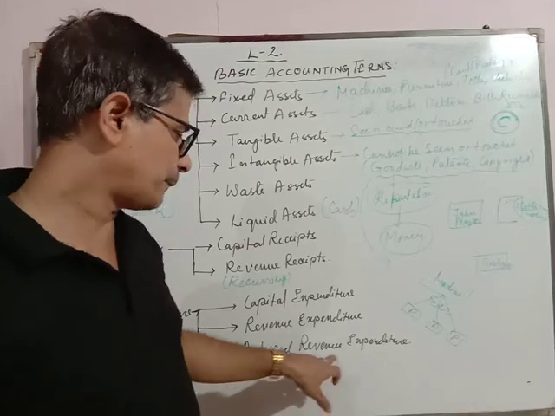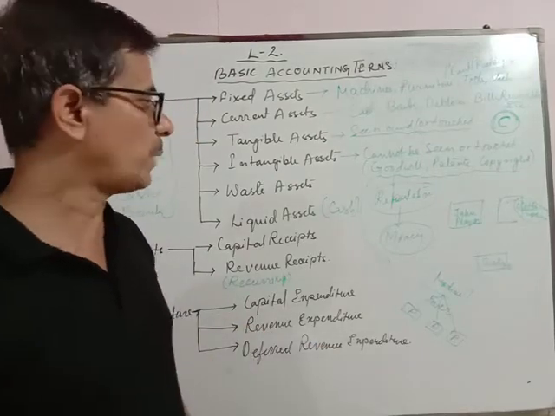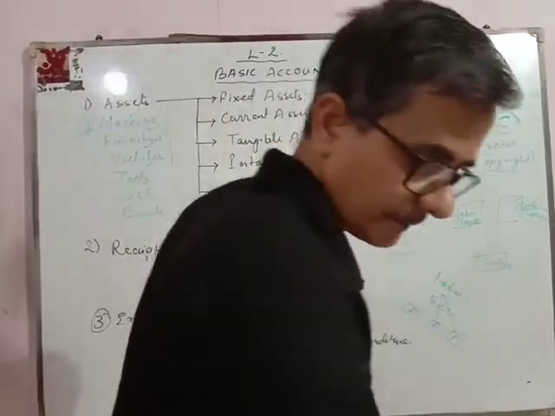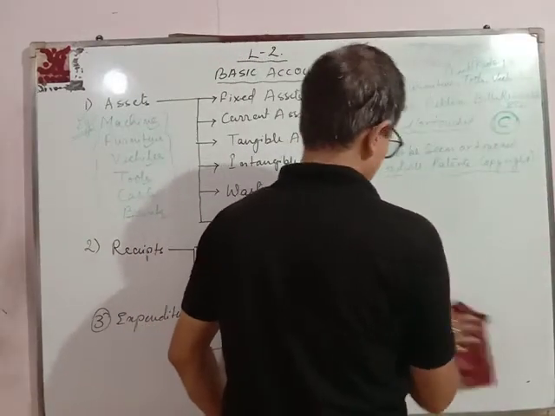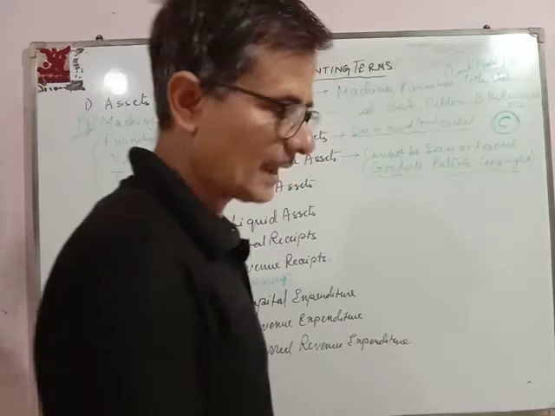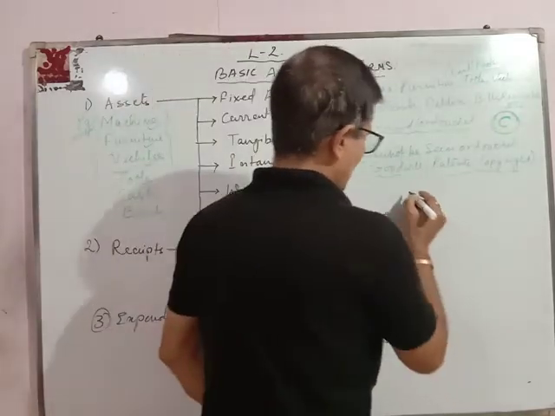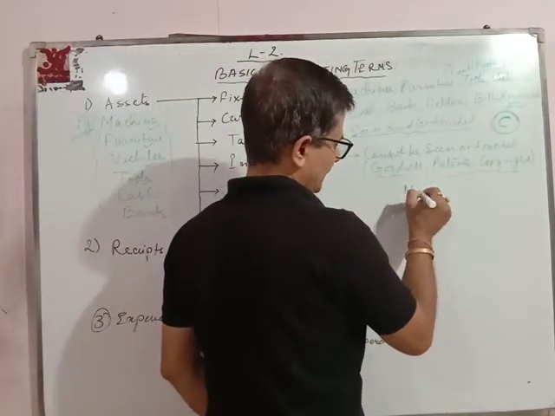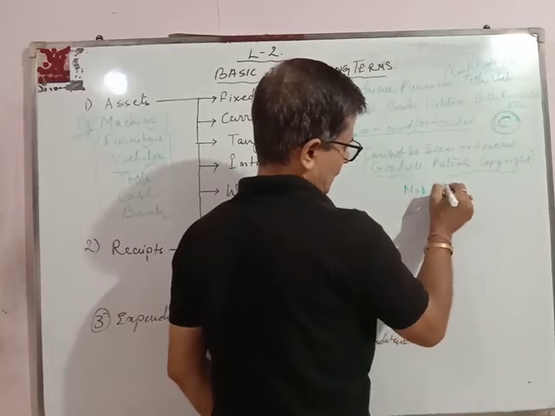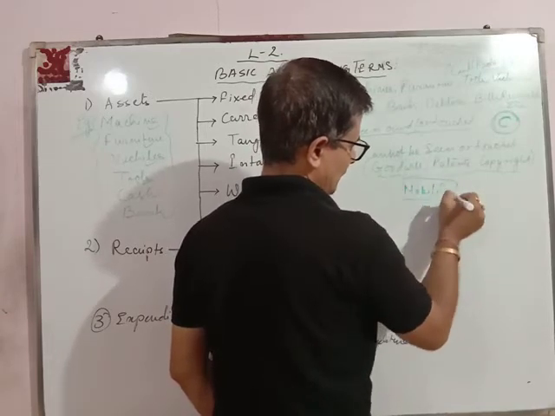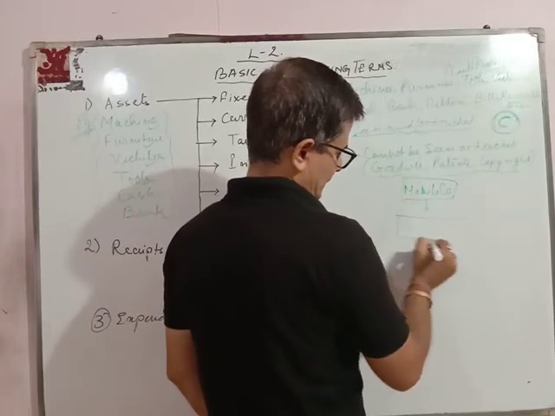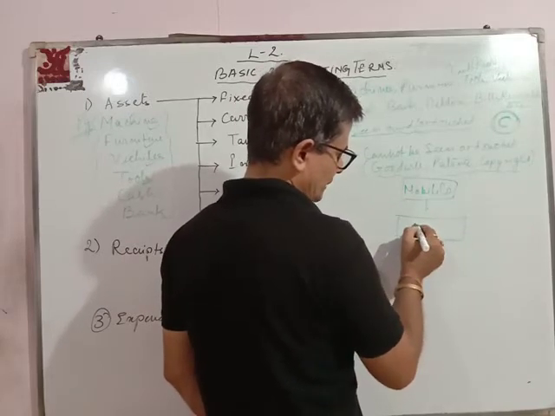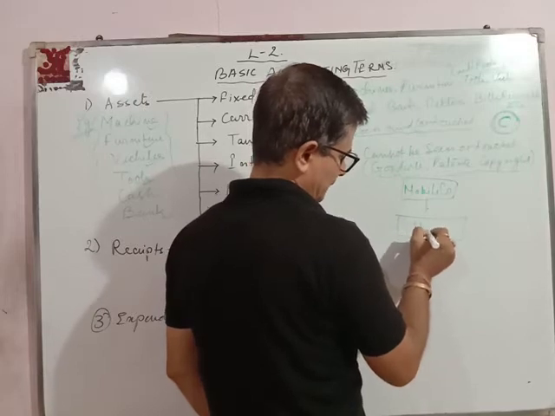Third is deferred revenue expenditure. Now what is deferred revenue expenditure? Let me take an example. Suppose a mobile company started producing a mobile.